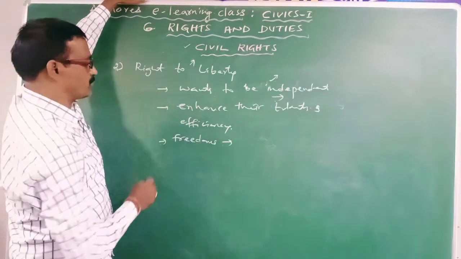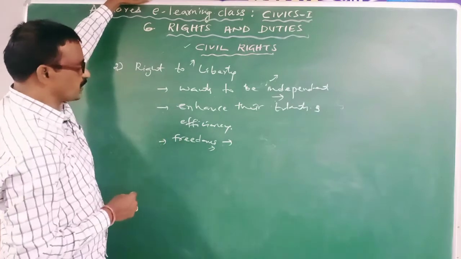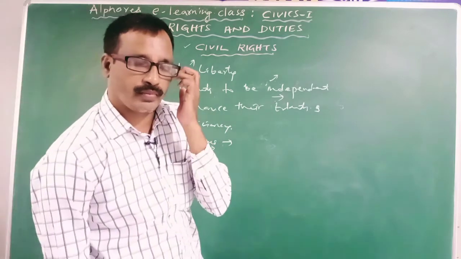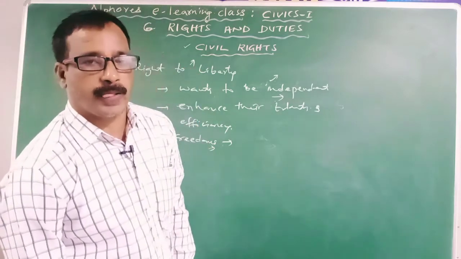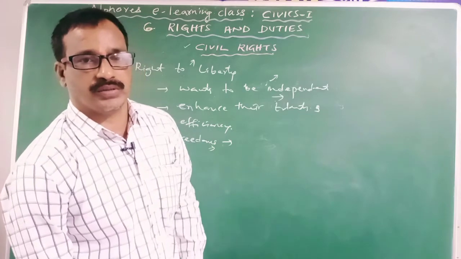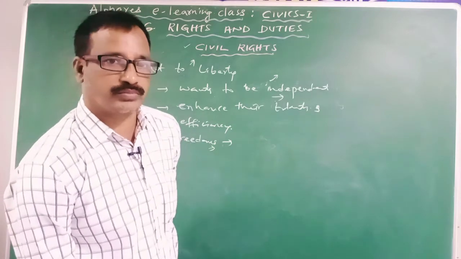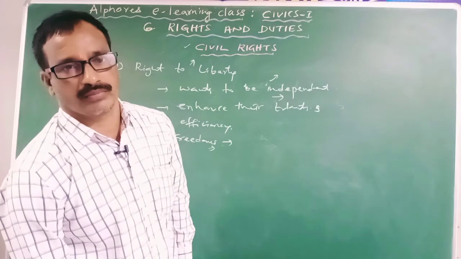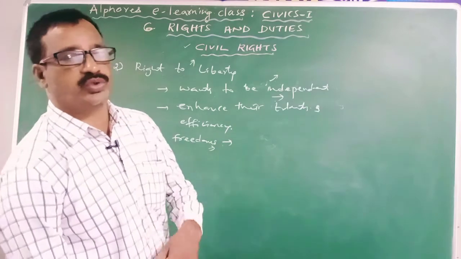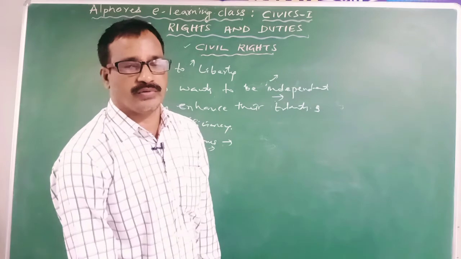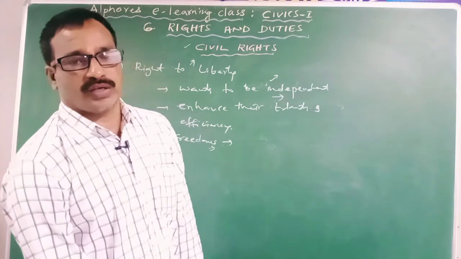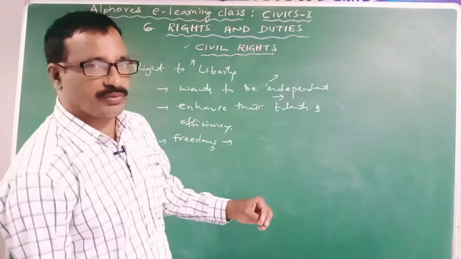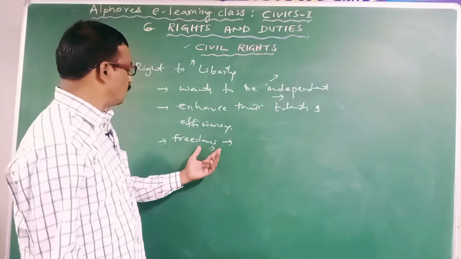So what are the general civil freedoms of the individuals? So freedom of speech and expression, freedom of movement, means freedom to move from one place to another place. Freedom of residence, means freedom to settle everywhere. Clear? So freedom to form associations and unions as they like. So these are some examples for the civil freedoms.